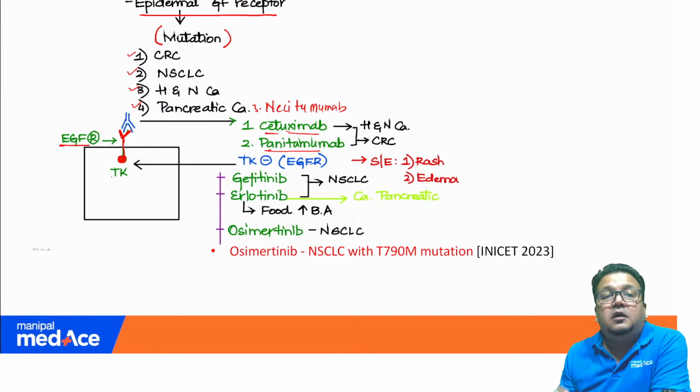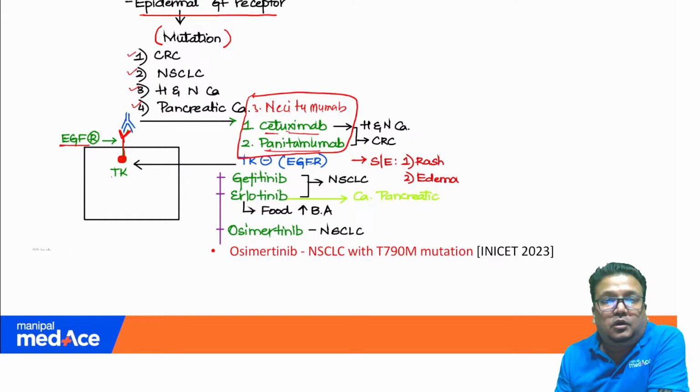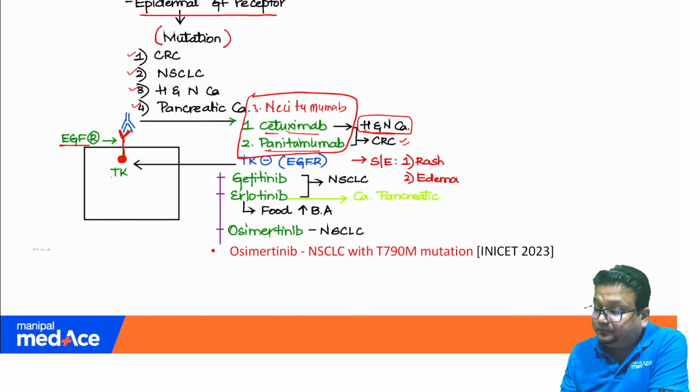So this is also going to block the EGF receptor. So all these 3 drugs, cetuximab, panitumumab and nesitumumab, they are blocking which receptor? EGF receptor or HER1 receptor. Cetuximab is used along with panitumumab in CRC, which is colorectal cancer, and cetuximab is also used for head and neck cancer. Panitumumab does not find much benefit in head and neck cancer, clearly written. Nesitumumab is again a drug mainly for colorectal cancer.